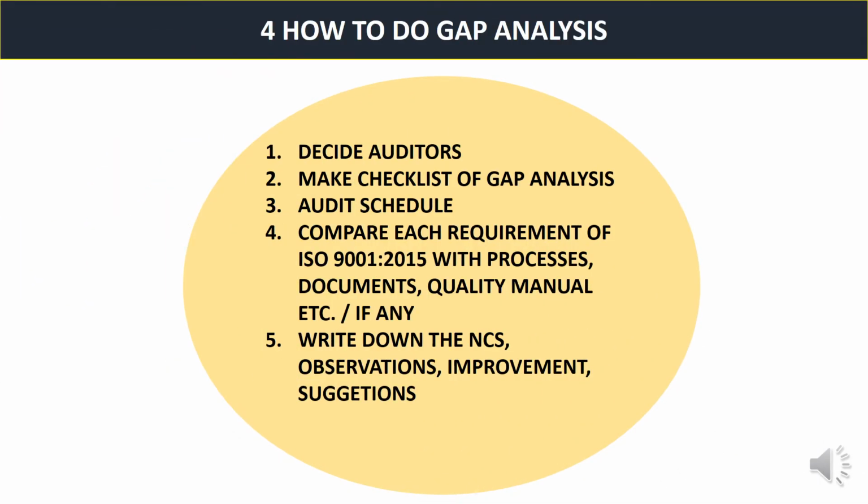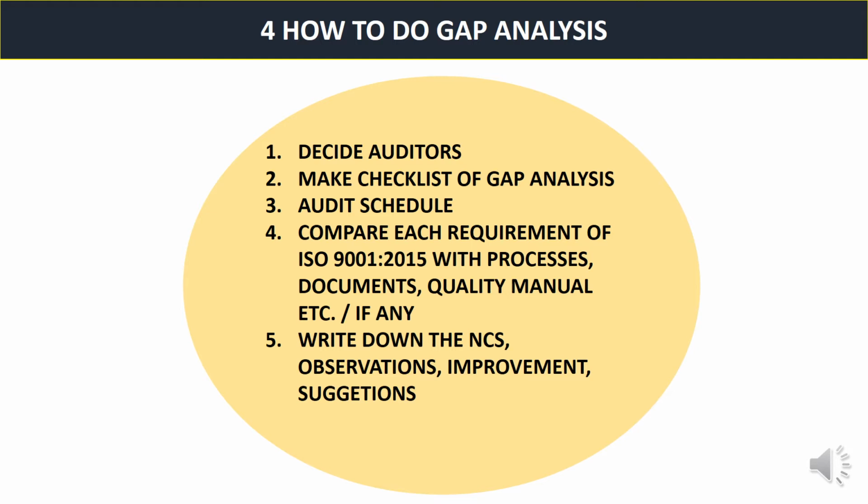How to do this gap analysis? First is decide the team of auditors who should have a good knowledge and experience about the organizational process and ISO 9001 2015 requirements. Then make a checklist of gap analysis. We will talk about this in coming slides. Audit schedule, in which each ISO 9001 2015 requirement and the auditee from each and every department or processes should be scheduled in audit. Compare each requirement of ISO 9001 2015 with processes, documents, quality manual, etc. if any.